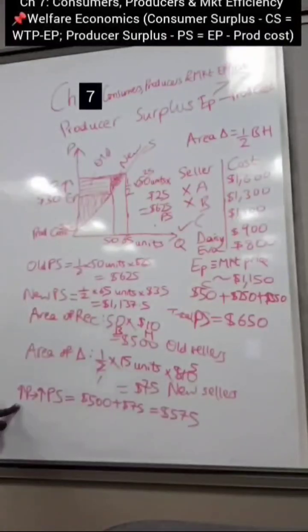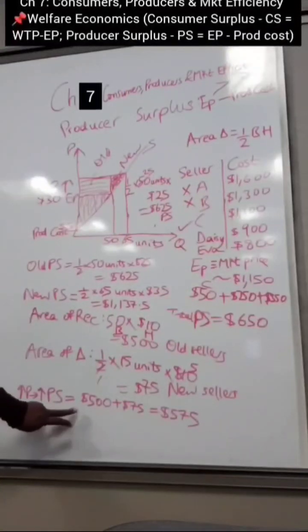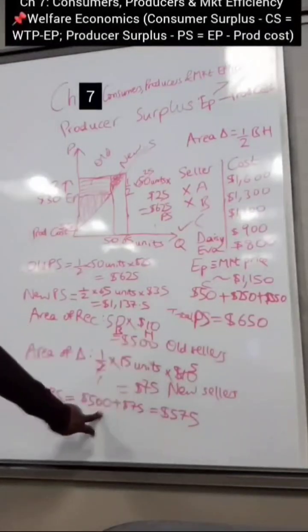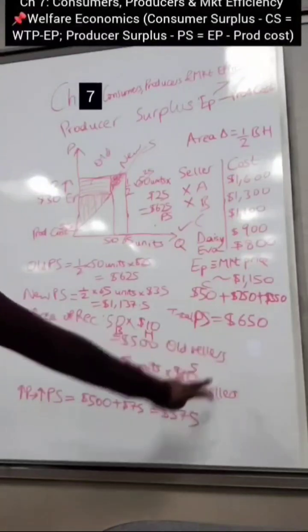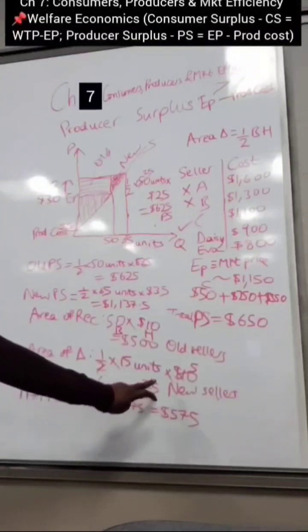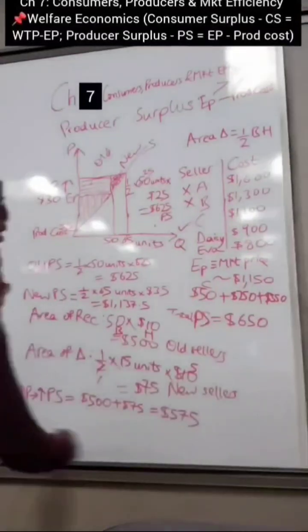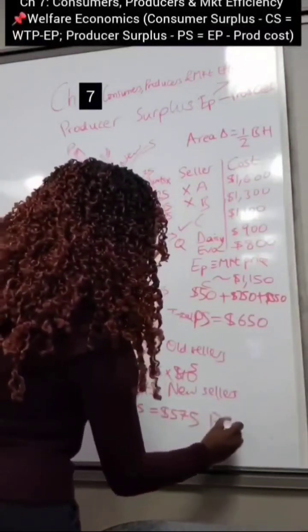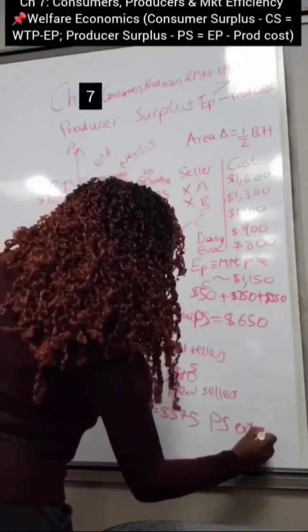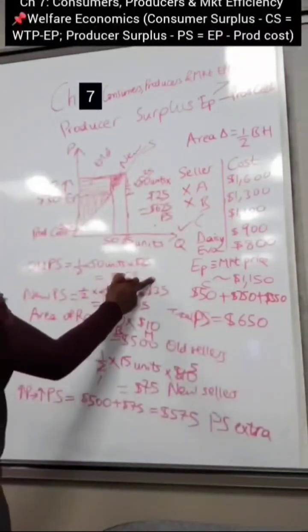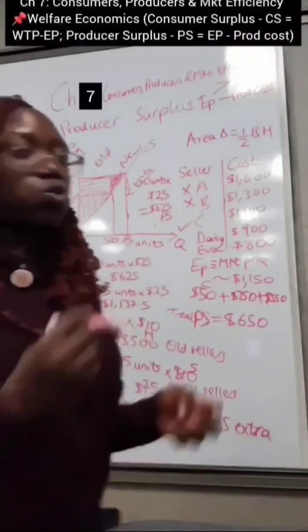So the increase in the price, which led to the increase in the producer surplus, gives $500 producer surplus for the old sellers, plus $75 extra producer surplus for the new sellers. So that's a total of $575 extra producer surplus, in addition to the $625 that was in the market already. And of course, the rest is what the market gains.